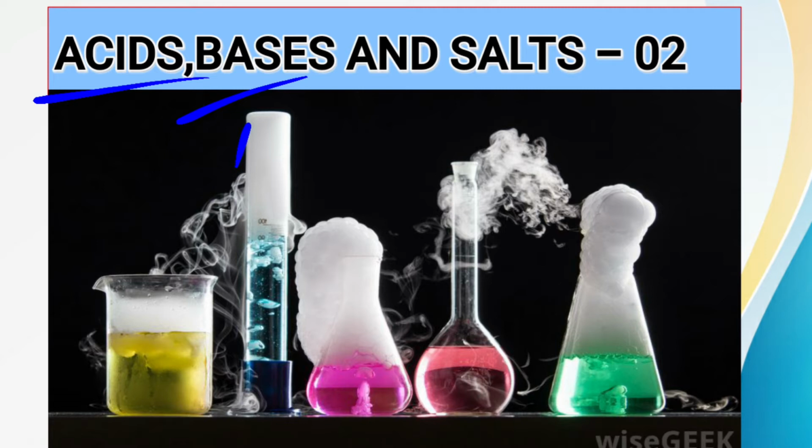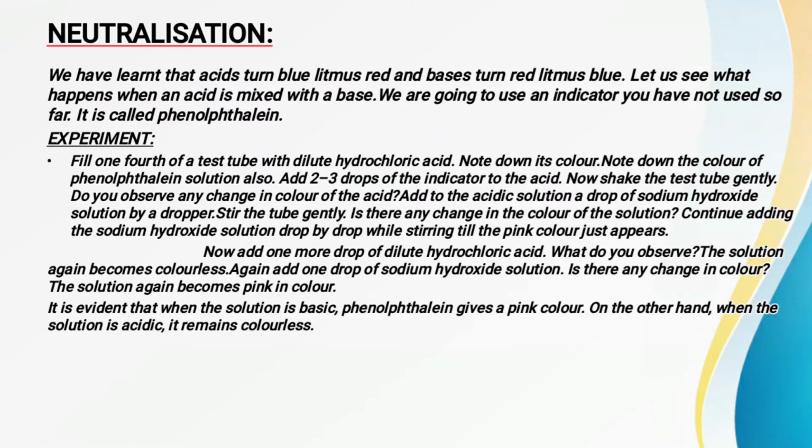If we are not able to recognize the difference between acids and bases, then with the help of indicators we can differentiate them. Indicators are substances which change their colors in acidic, basic and neutral solutions. Now, today we have to read about neutralization, or you can say, about salt.